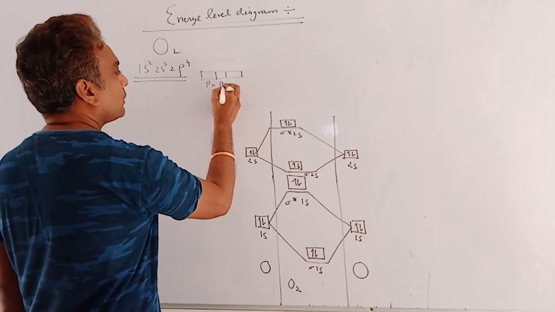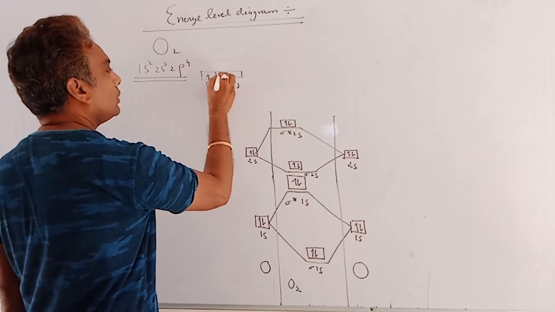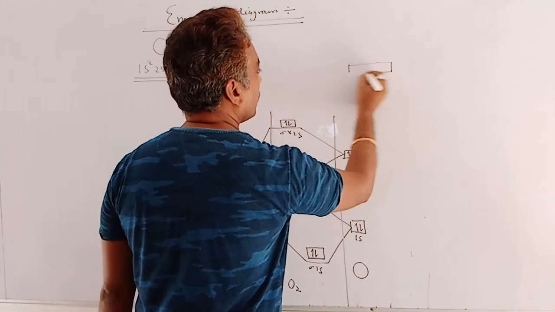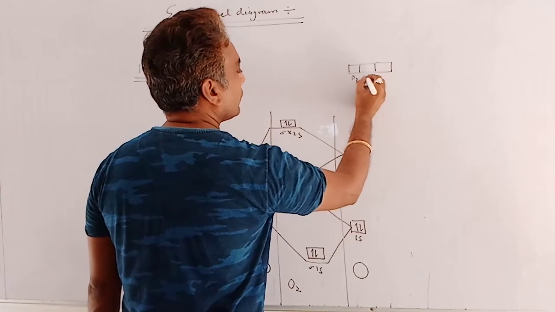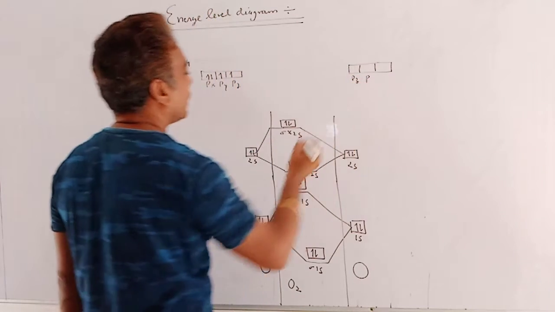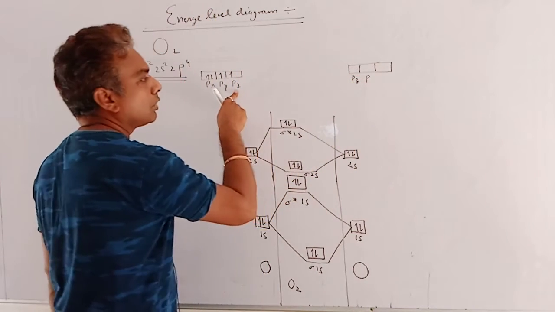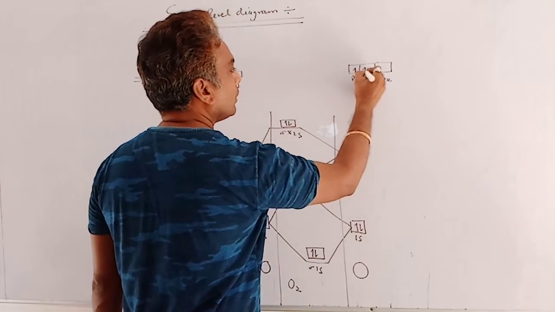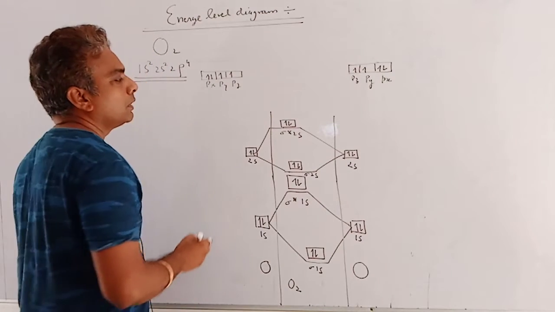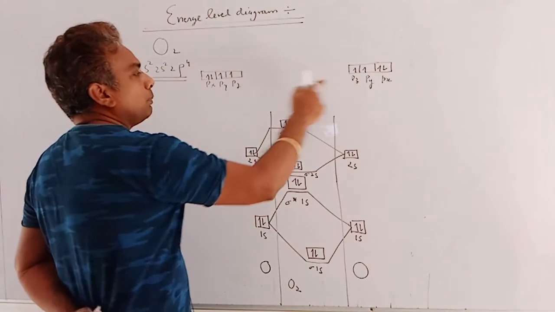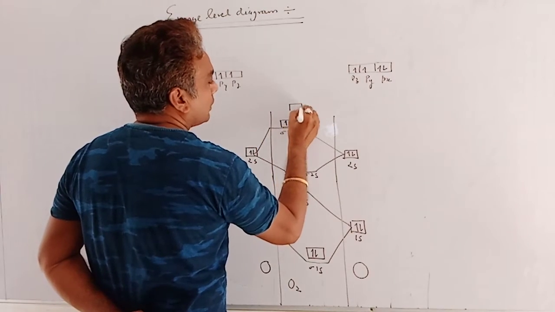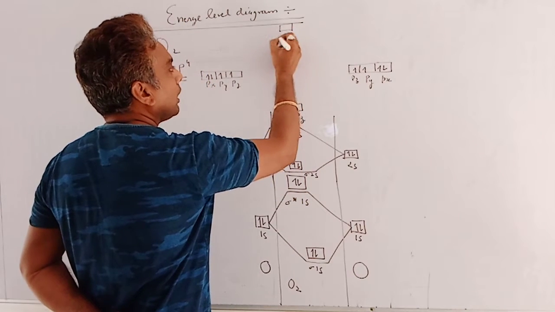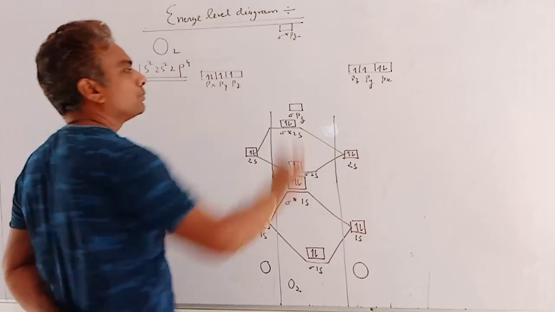Here is px, py, pz, 1, 2, 3, 4. Similarly in case of another O, for symmetry pz is written in front of another pz. So here is pz, py as well as px, 1, 2, 3 and 4. Clear? So initially pz overlaps and forms sigma pz. Next here is sigma asterisk pz. Clear?